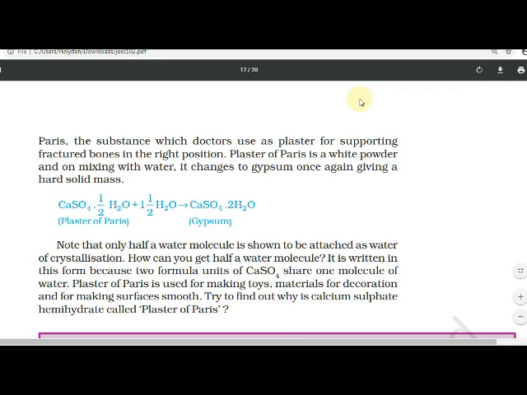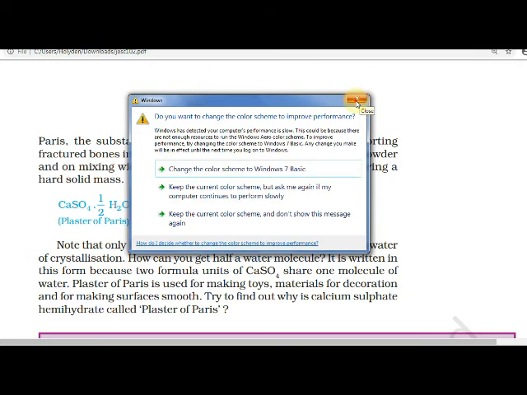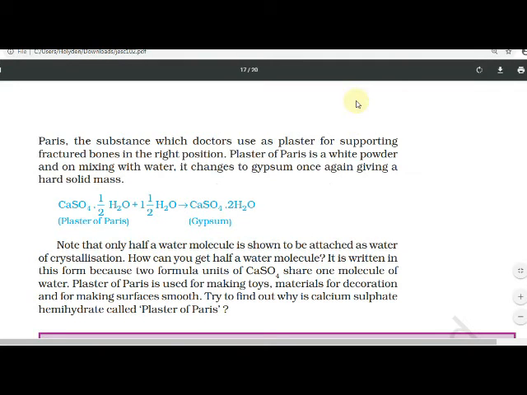How is gypsum formed? When plaster of Paris, a white powder, mixes with water, a hard solid mass is formed, and this hard solid mass is called gypsum. Understood? CaSO4·1/2H2O plus 1.5H2O gives CaSO4·2H2O.